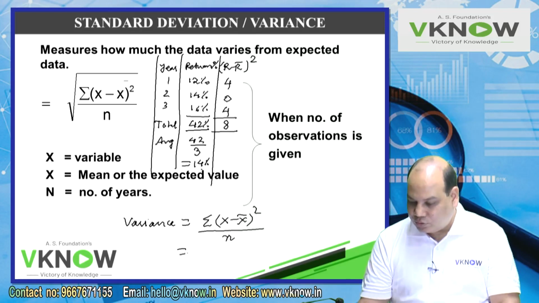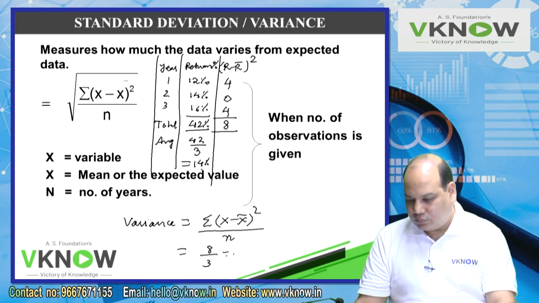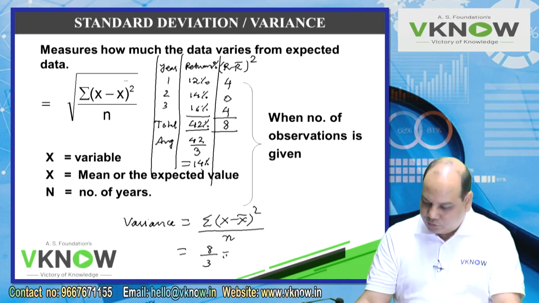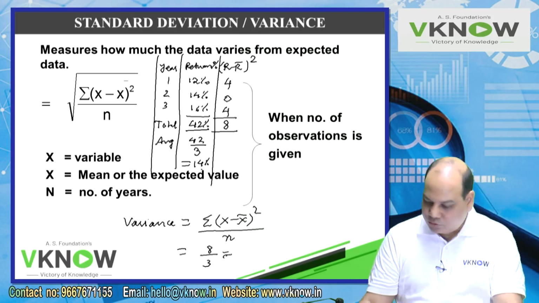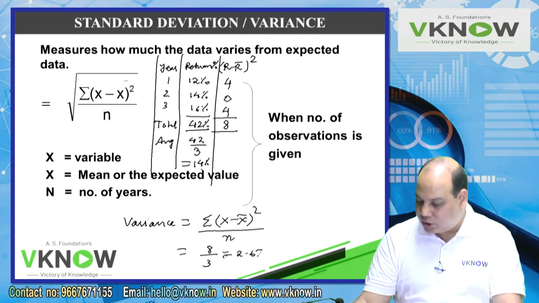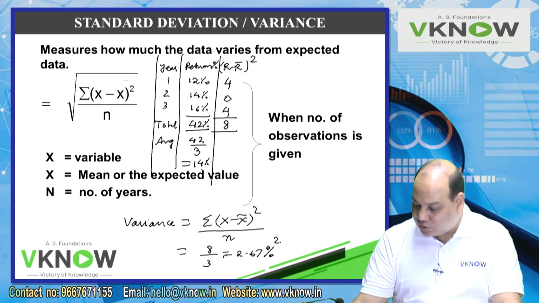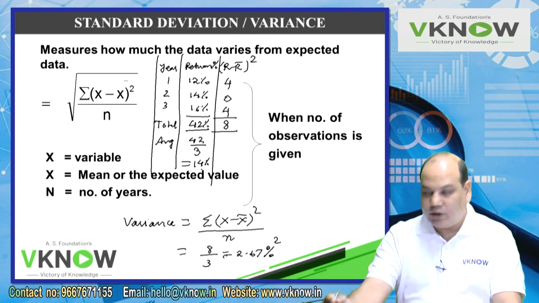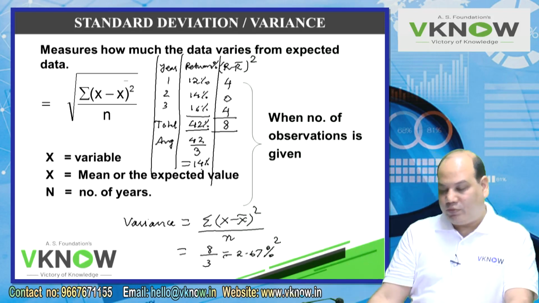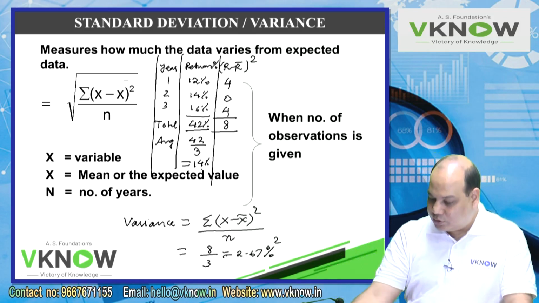So that comes to 8 by 3. 8 divided by 3 is 2.67. And how do we write variance? Variance will be written as percentage square. If return is in percentage, variance is in squared unit.